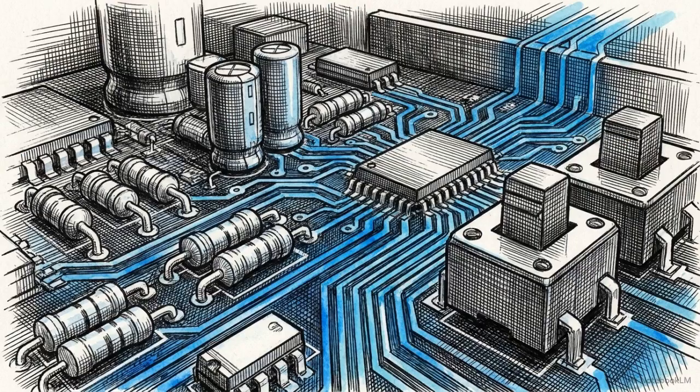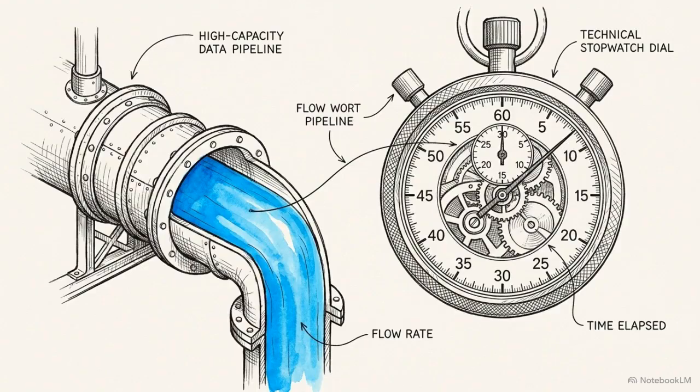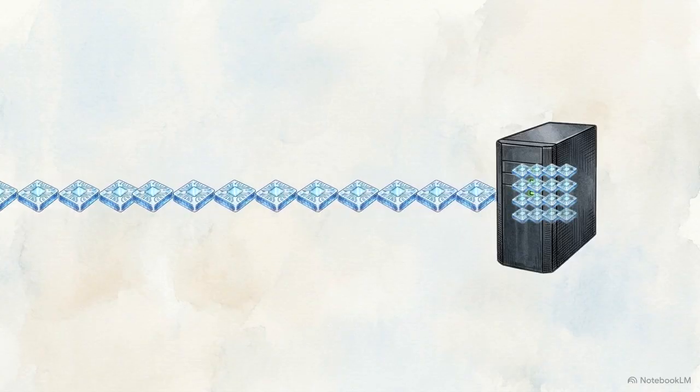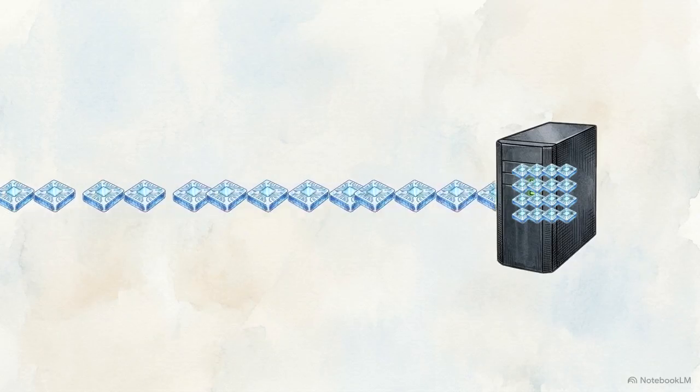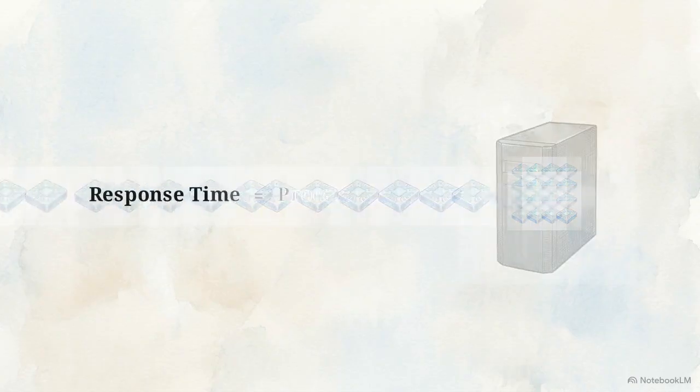To build a system that survives, we must separate the vague concept of performance into two independent, measurable metrics: throughput and response time. Throughput measures volume. It is the sheer quantity of discrete computational requests your system successfully processes over a defined period.